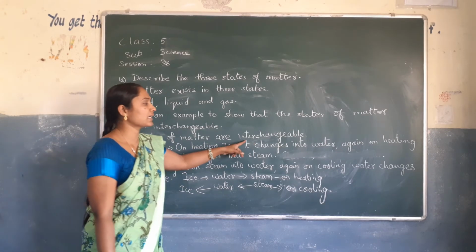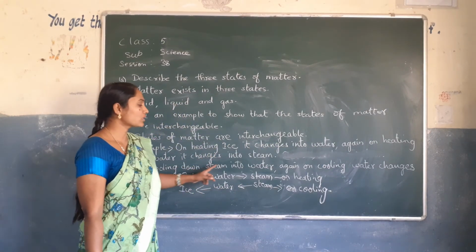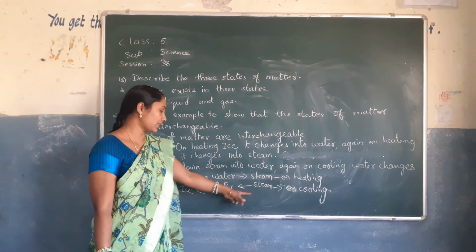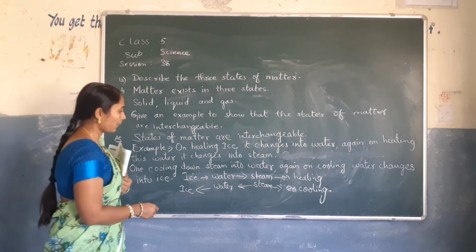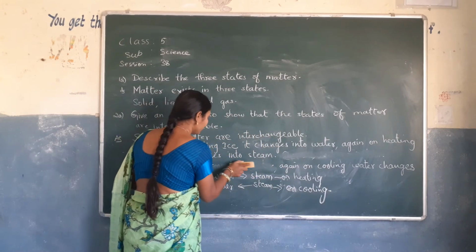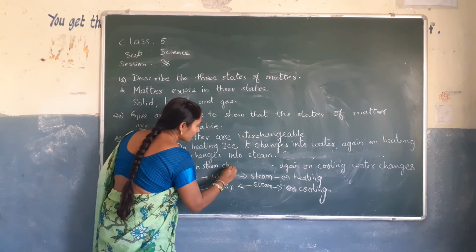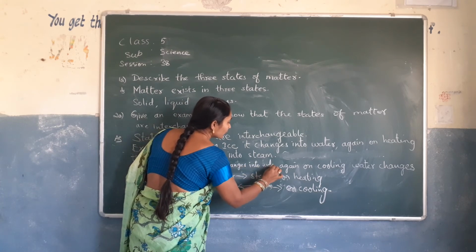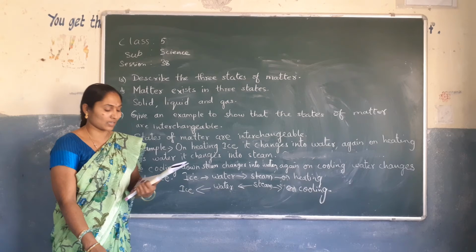Example: on heating, ice changes into water. Again on heating this water, it changes into steam. On cooling down, steam changes into water. Again on cooling, water changes into ice. Ice to water to steam, and steam to water to ice. So this is your second answer.